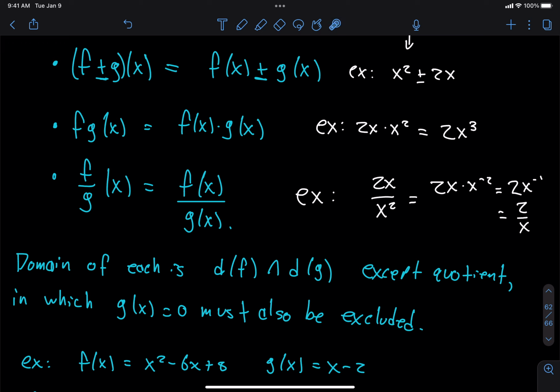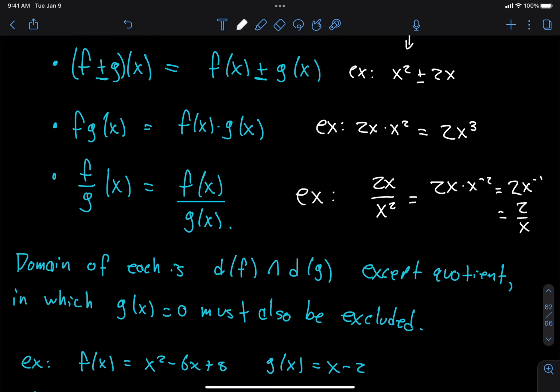If I want to plug a number into (f plus g)(x), I need to be able to plug that number into the function f, and I need to be able to plug that number into the function g in order for this to make sense. So the only numbers which are going to be in the domain of f plus g are the numbers which are in both the domain of f and the domain of g.